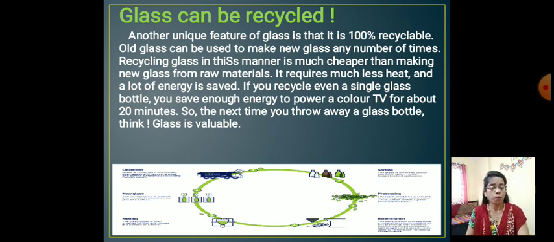Okay, I hope you understood all about glass. We learned here how glass is made, the different properties of glass, and the recyclability of glass. You have to read these things properly, and underline the hard words which you cannot pronounce properly. Okay, we will meet in the next lecture.